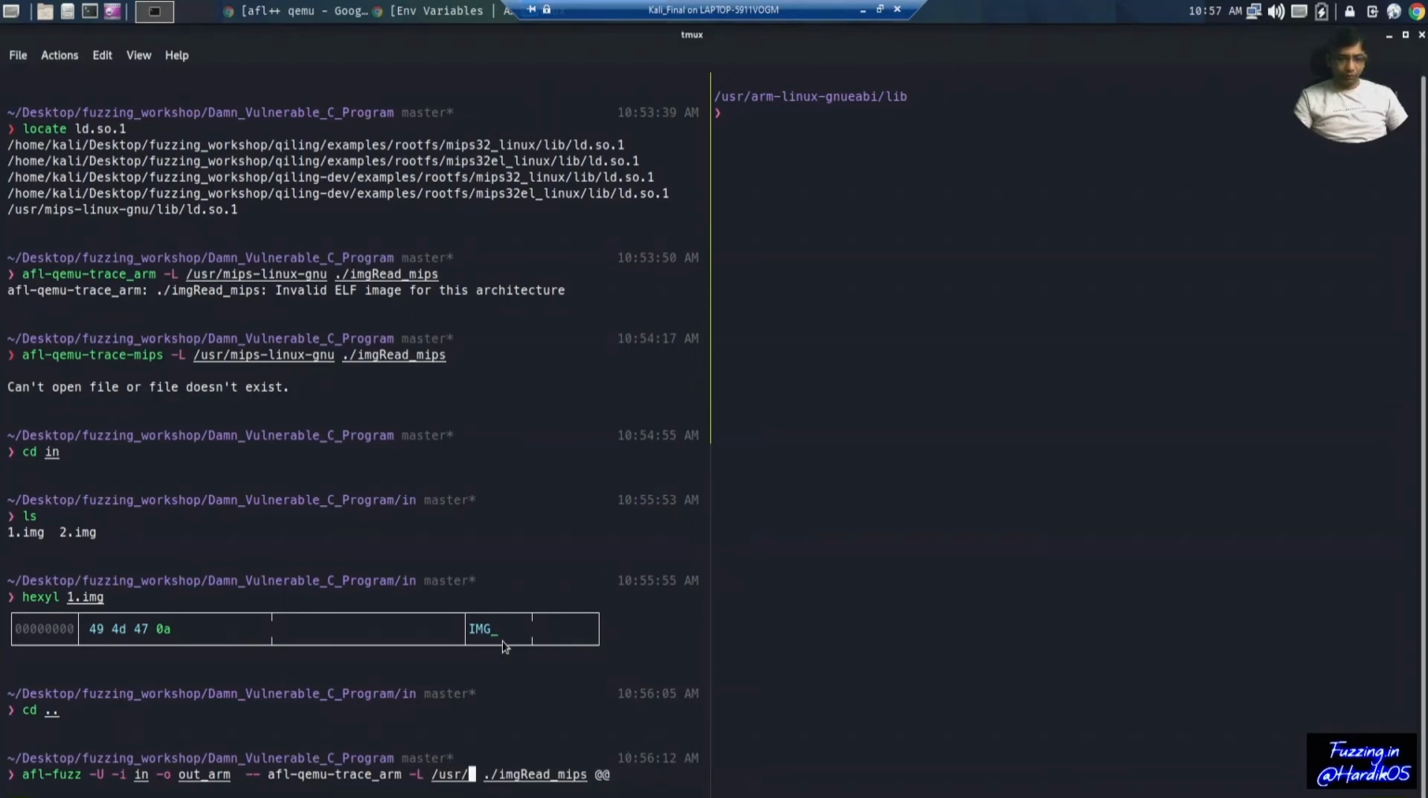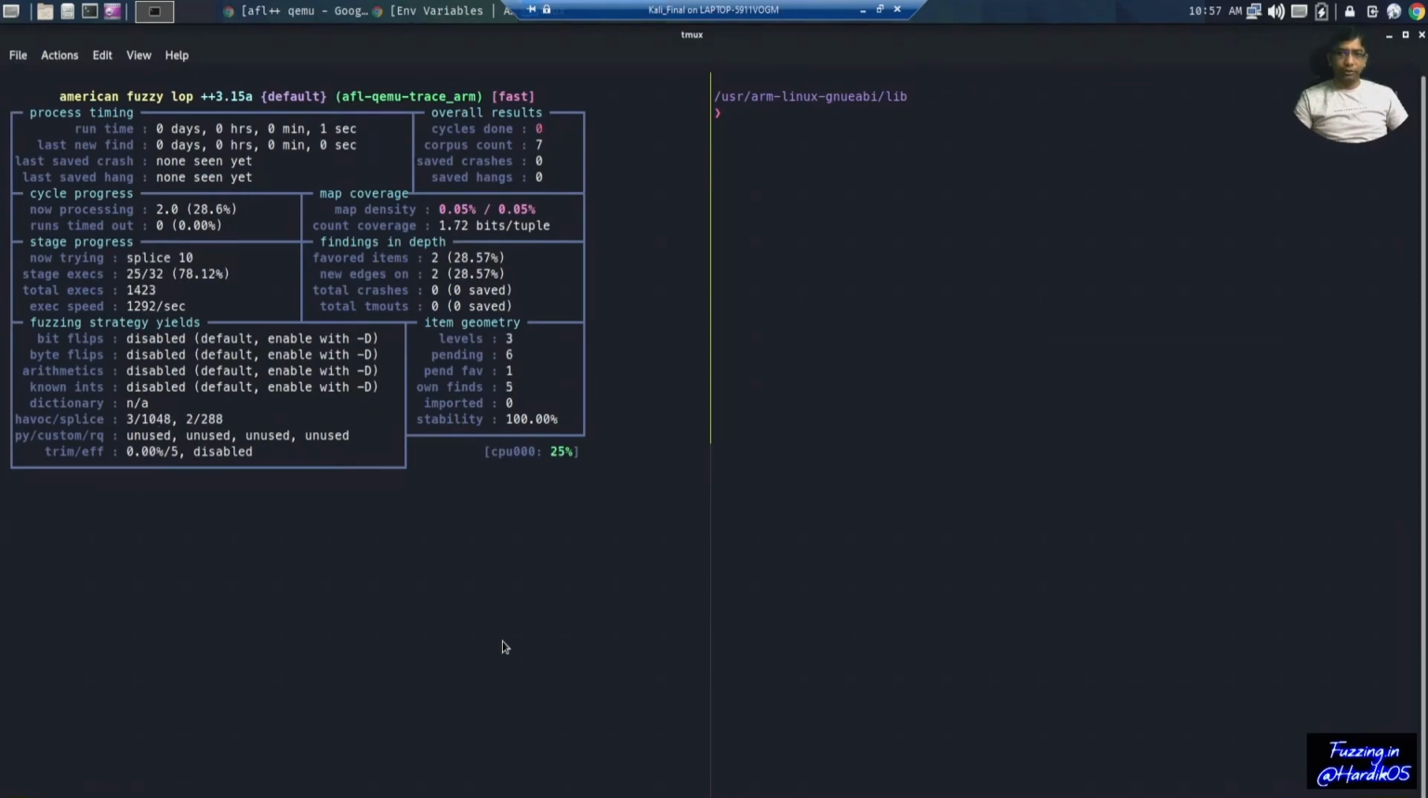So let's give that ARM library, and the ARM binary, dot slash read_arm. Okay. And let's see if it works. Okay, so as you can see, it has started fuzzing our ARM binary. It has found one crash and we are getting decent speed over here. So ultimately our vulnerable C program, imgread.c, which we have compiled for ARM architecture, we are able to fuzz on a Linux system, as you can see over here.